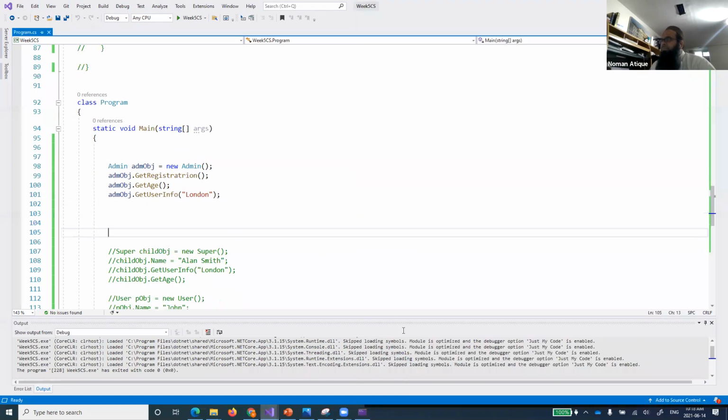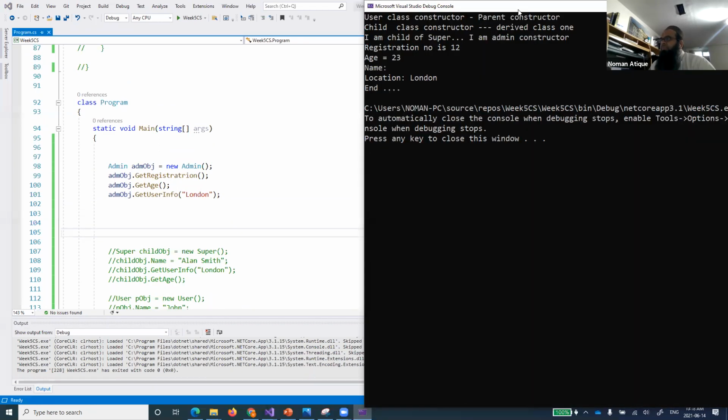Now you see here. User class constructor, the parent constructor, first of all. Child class constructor, the super class constructor, the super, which was the name. I am child of super, I am admin constructor, the third constructor. All constructors have come. Now I have called registration first, so it's giving the registration first. Registration number is 12, which is coming from the grandchild class. Age is equal to 23.